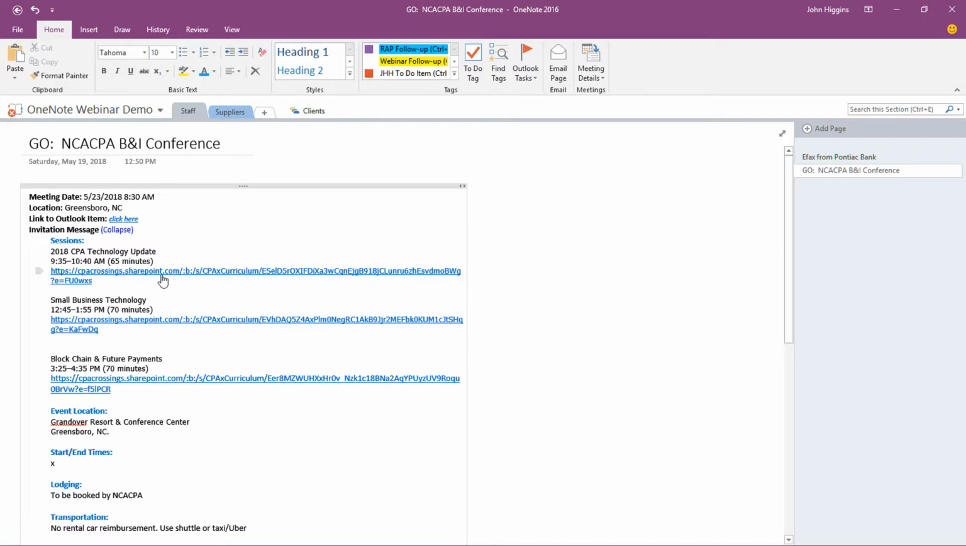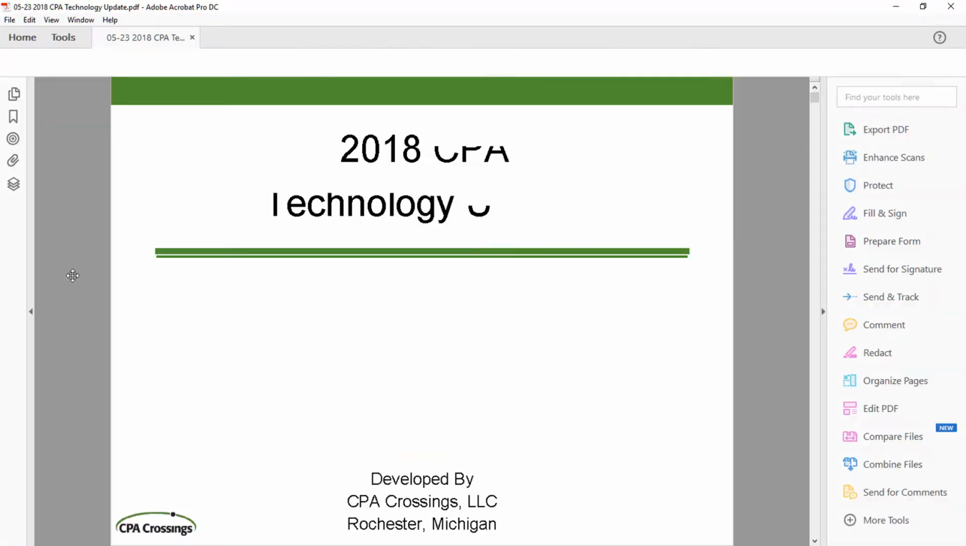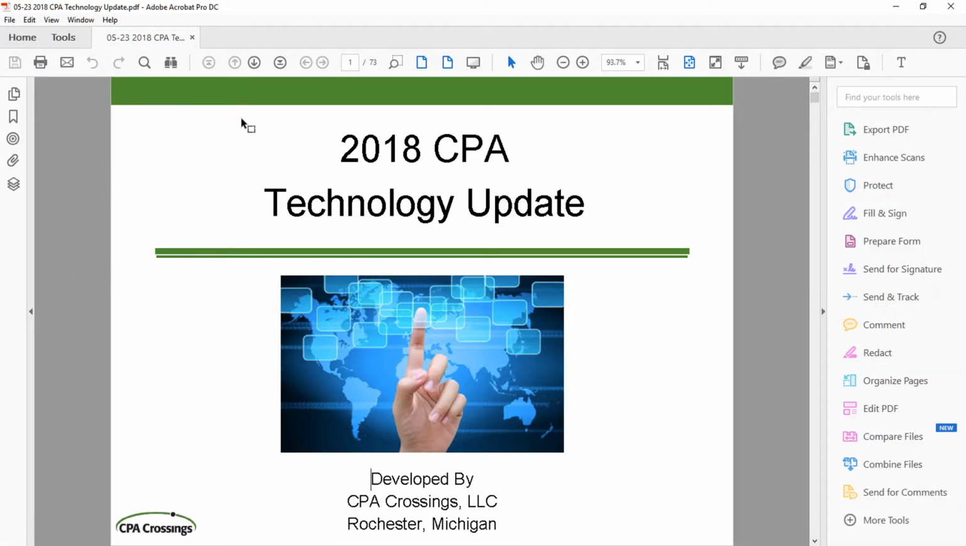Let me go ahead and collapse this. I also had one file that was actually attached to the appointment. So it's a PDF of one of the handouts for one of the presentations. If I double click on that, you'll see it opens up now as a file in Adobe Acrobat, because that's what I use for viewing PDFs. So now I have direct access to the file there.